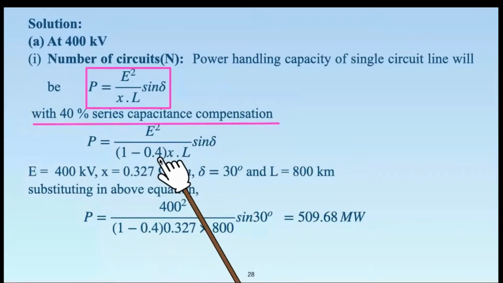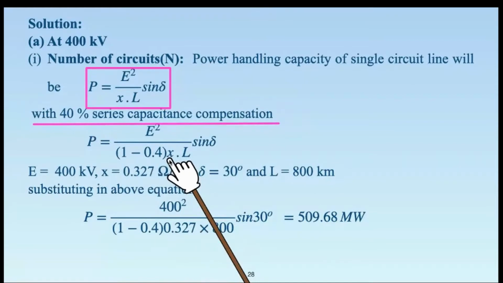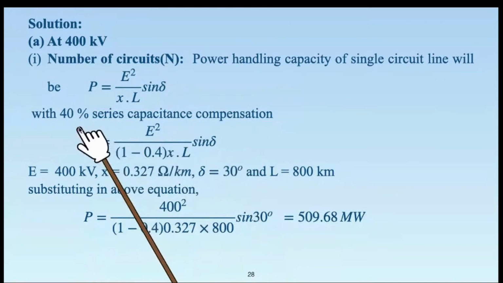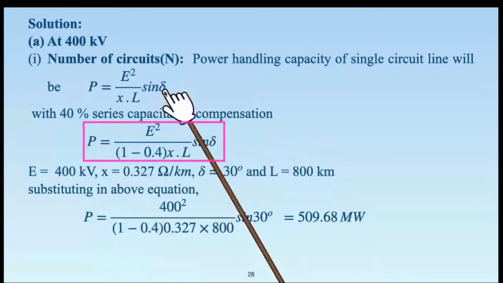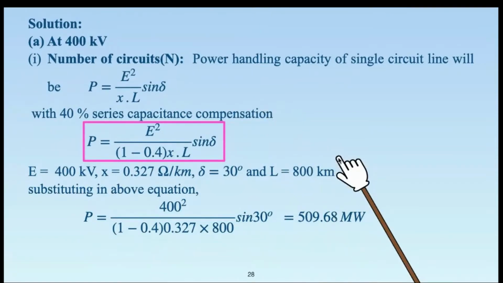So 1 minus 0.4, or 1 minus 40 by 100. The rest of the equation will remain as it is. You can see here that X will be 40% less, that means it will be 1 minus 0.4, so it will be only 60% of its standard value. This is the change in equation that you have to note. And now this particular equation will be used for the calculation instead of the basic equation that we derived.